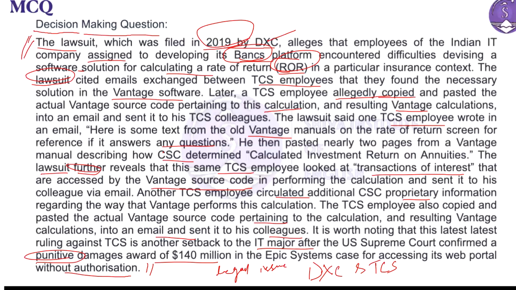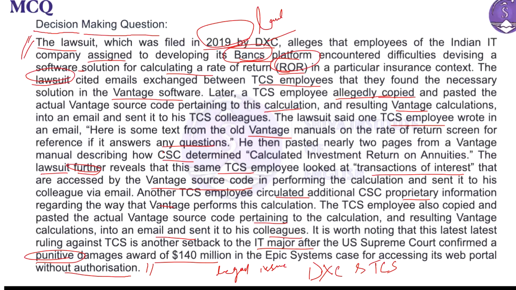Another TCS employee also shared details about specific transactions used by the Vantage software for the calculation, and this information was sent through emails, isn't it? Along with more copied source code. So what does the lawsuit claim?